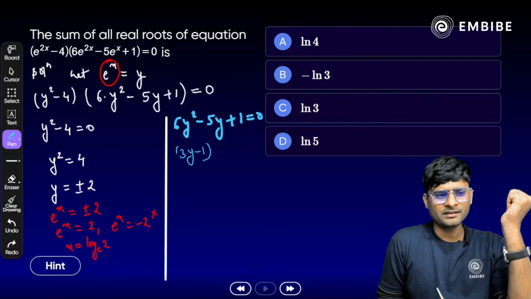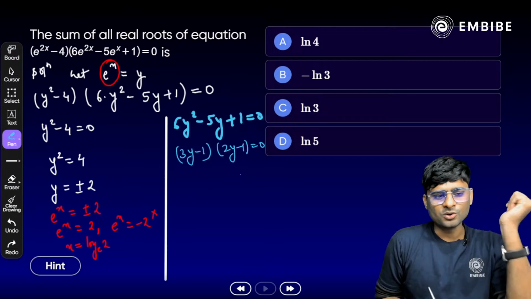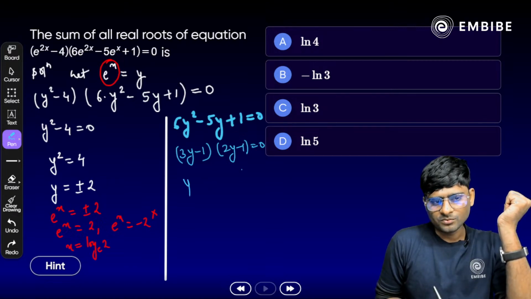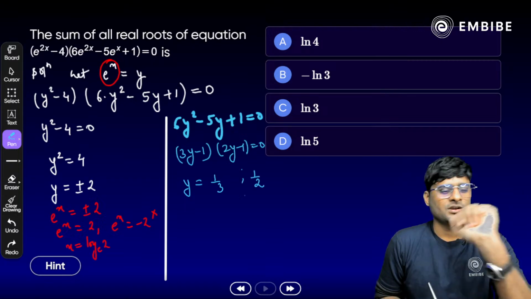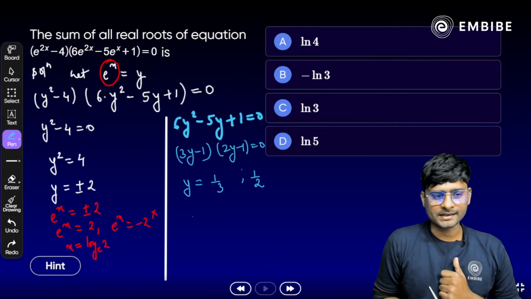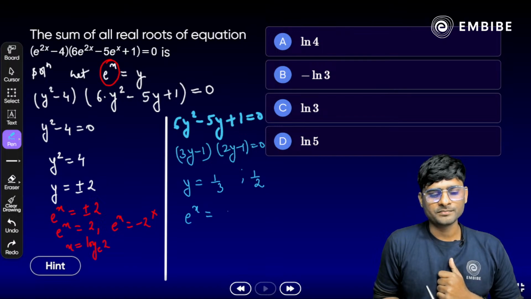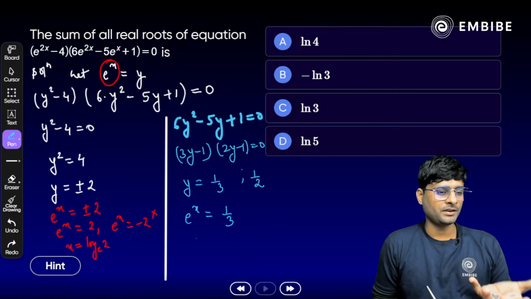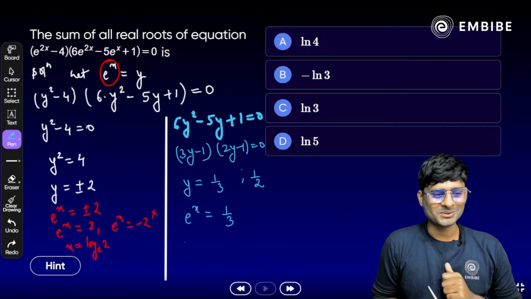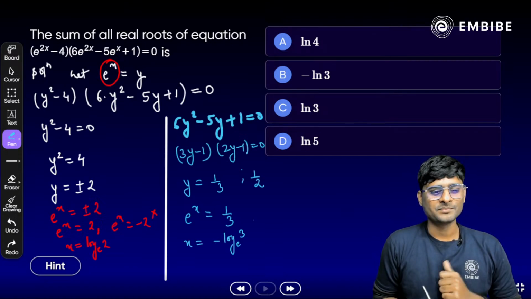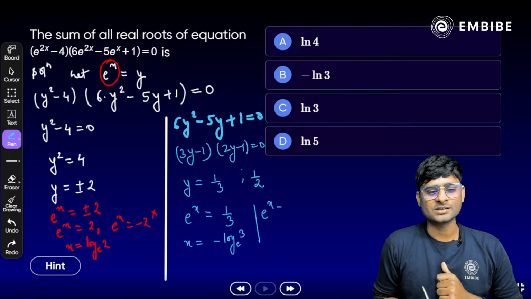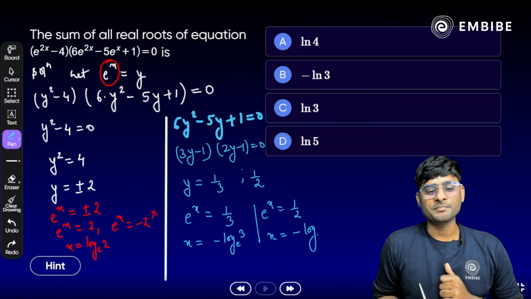(3y minus 1)(2y minus 1) is equal to 0. So we get y is equal to 1 by 3 and 1 by 2. We know the value of y is e raised to power x. So e raised to power x is equal to 1 by 3, or if we write it in log terms, x is equal to minus log base e 3. And the next one, e raised to power x is equal to 1 by 2, that is x is equal to minus log base e 2.